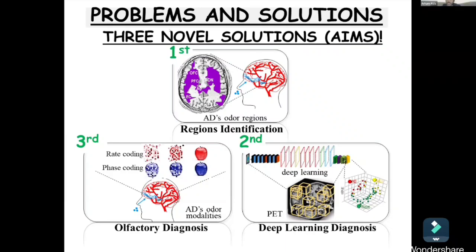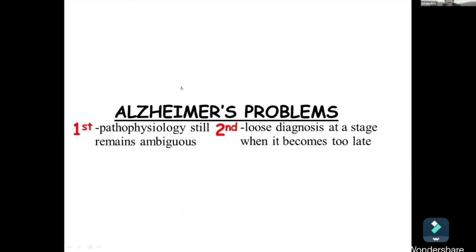Now, what are the problems with diagnosing Alzheimer's disease? Well, there are two. Despite a wealth of information concerning AD pathophysiology, it still remains unclear. And second, current techniques diagnose AD loosely and at a stage where it becomes too late to initiate disease-modifying treatments.